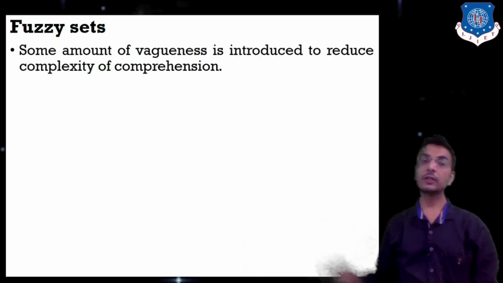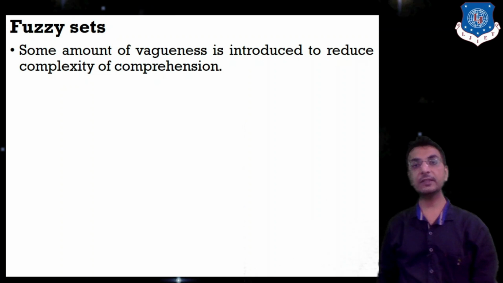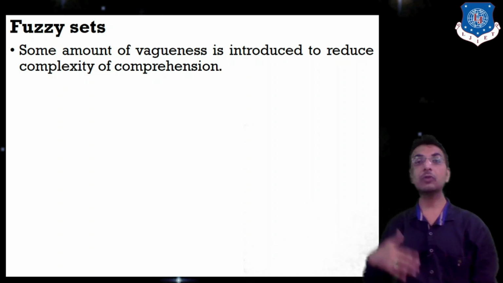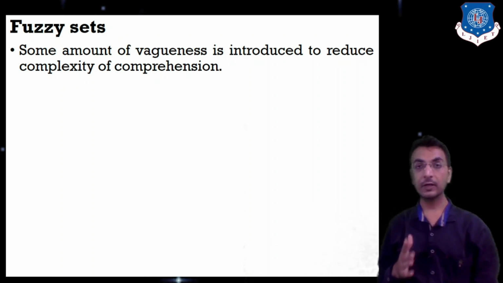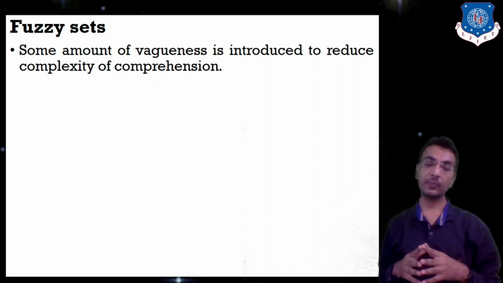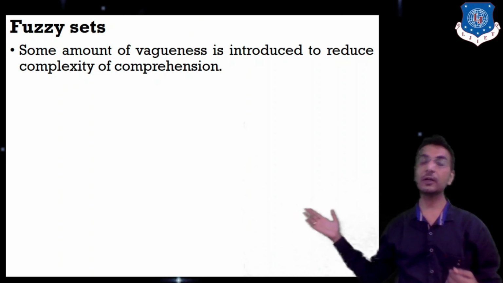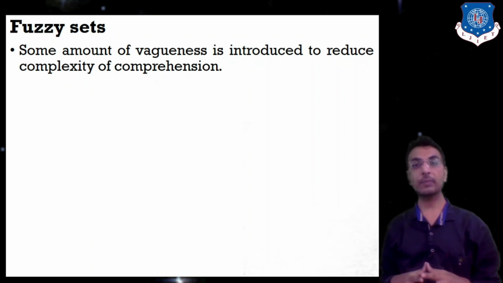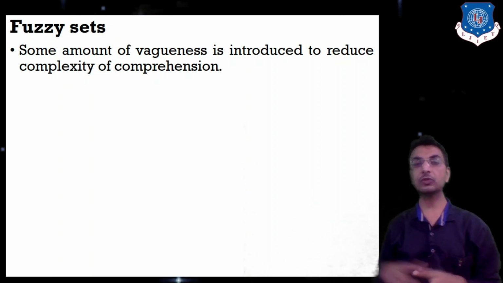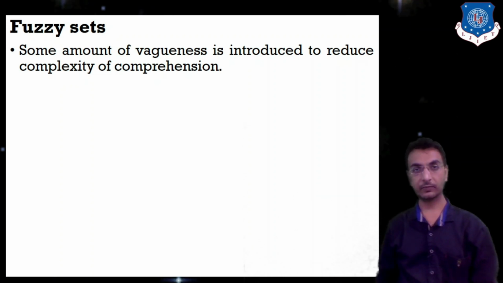Some amount of vagueness is introduced to reduce complexity of comprehension. Vagueness, that means what? Some amount of certainty. Listen everyone, previously we had some uncertain data and we did not have categorized information. So some amount of vagueness is introduced to reduce complexity of comprehension.